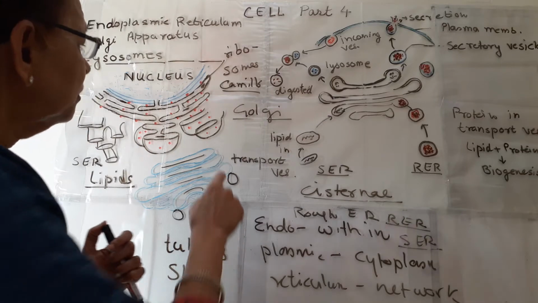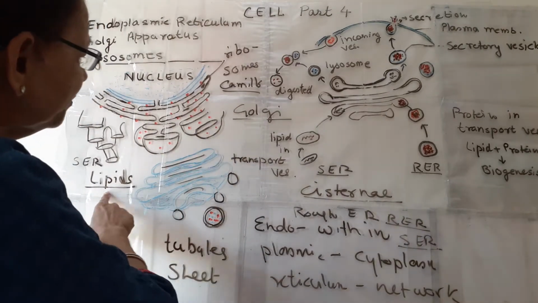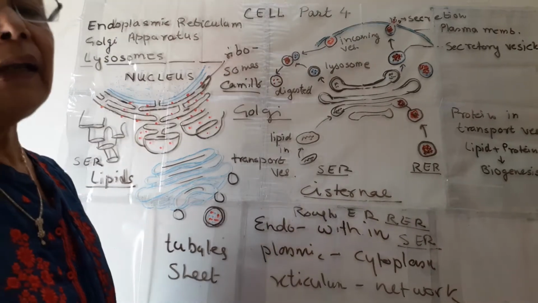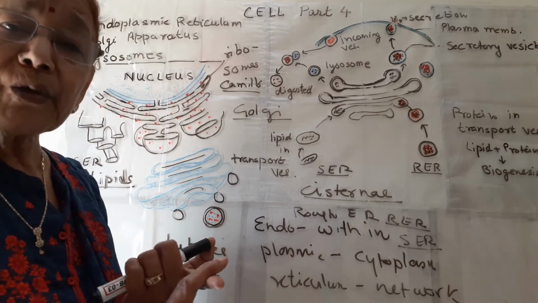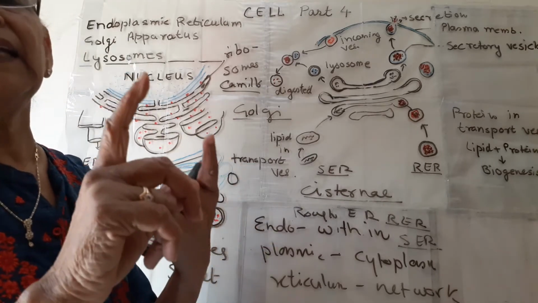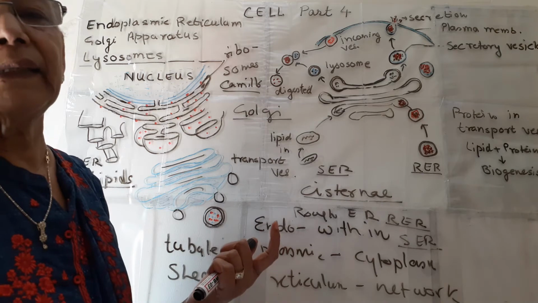So the proteins and lipids which are formed here come into the Golgi body, and here first they are modified, then they are sorted, then they are packaged, and then they are delivered within the cell or outside the cell.